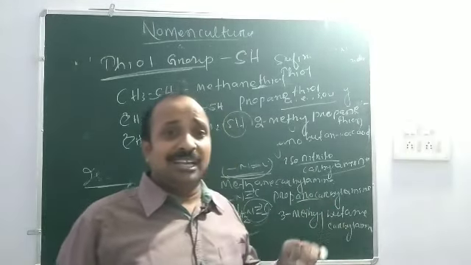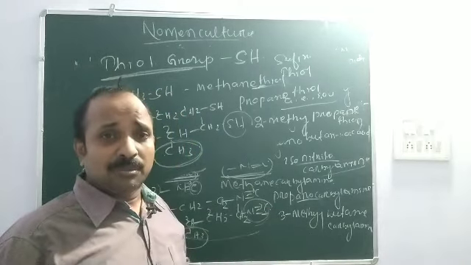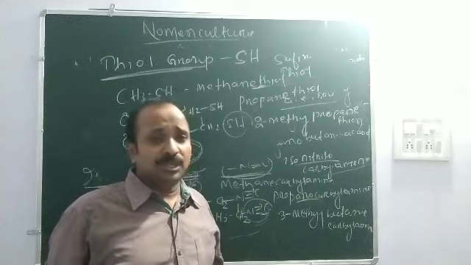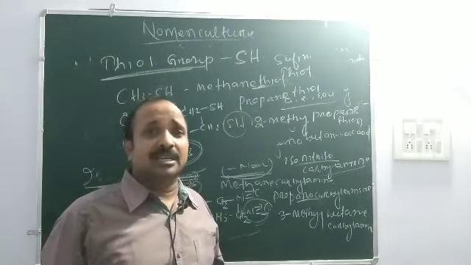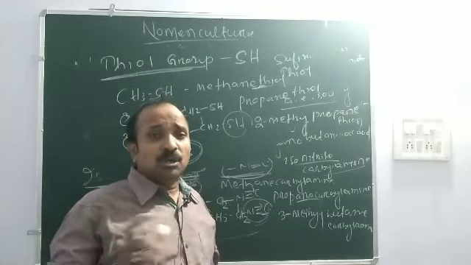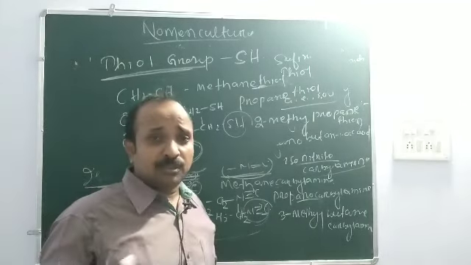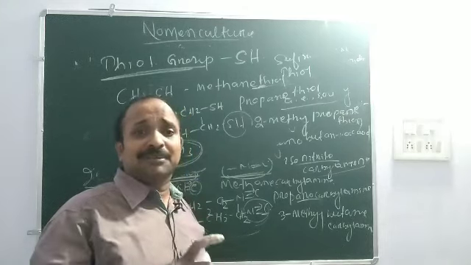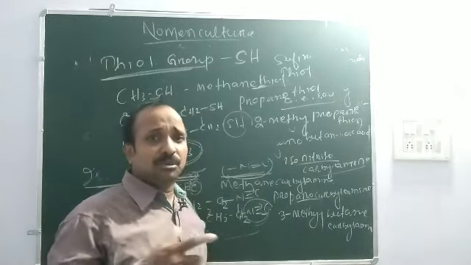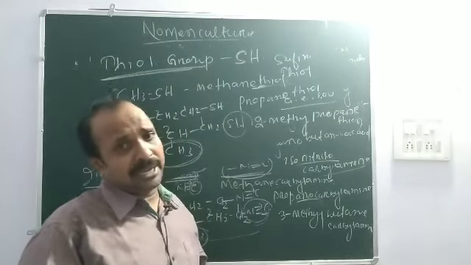Okay, this is all about the naming of aliphatic organic compounds, meaning open chain organic compounds. In the next class we will discuss cyclic organic compounds, meaning closed chain. Closed chain compounds are of two types: one is alicyclic, another is aromatic. After alicyclic, we go to aromatic. Okay, thank you.